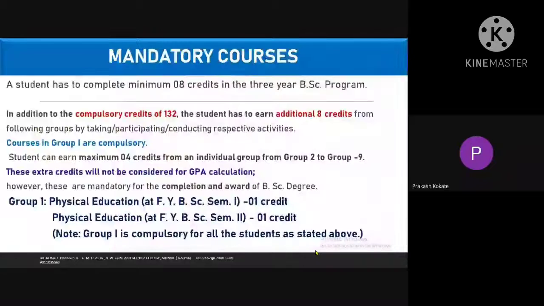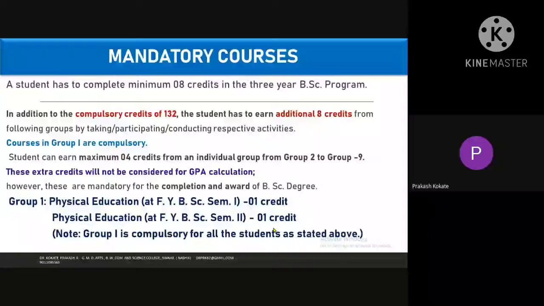I'll go further. Now, mandatory courses. You may have the question, which are the mandatory ones? Eight credits: physical education is 1 credit in the second semester, and 1 credit means throughout the year. If you go on the ground and play various games in our gymkhana, we have a huge gymkhana with many facilities, you will easily get 2 credits throughout the year. Okay, then I'll go further.